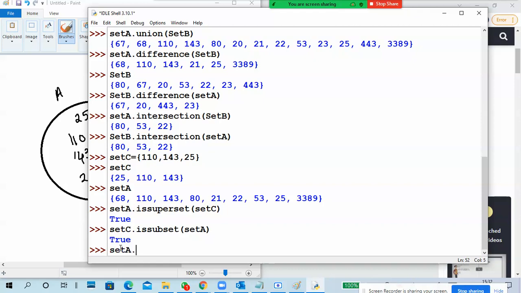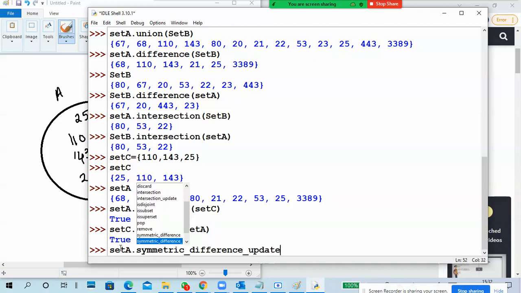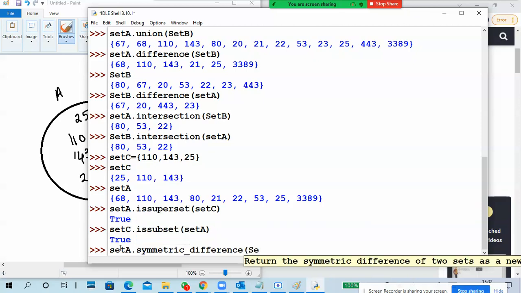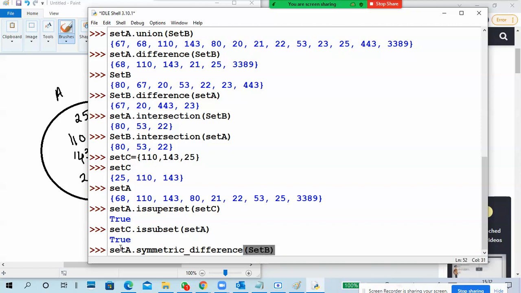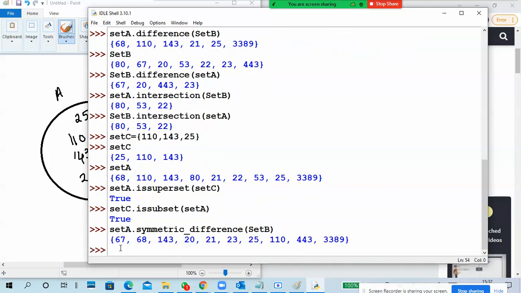Set A dot, there are options like update, superset, pop, remove, symmetric difference. So what is it showing? Anybody guess? Symmetric difference.